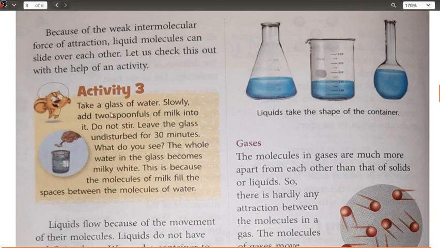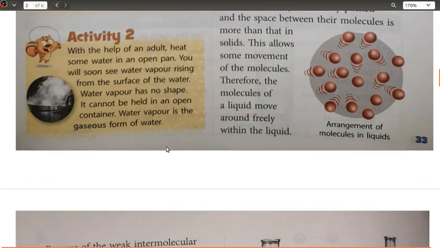Okay, next I also discussed with you that whenever we add a spoon of milk, sugar, or salt into water, it disappears and changes the properties of the water, giving it a different taste or color. Why does this happen? Because the water molecules have some space between them, and these spaces are occupied by the different kinds of molecules, that is, the sugar molecules or the salt molecules.